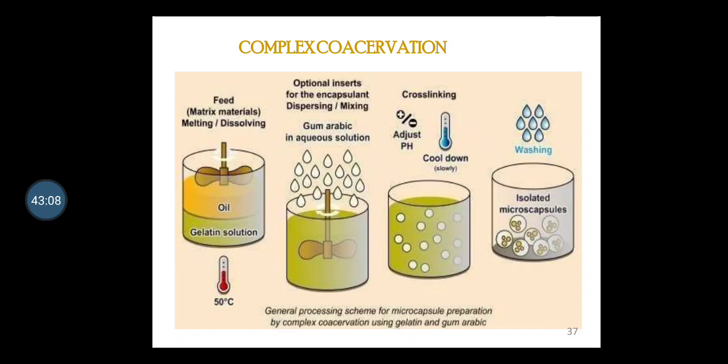The core material such as an oily phase is dispersed in an aqueous solution of the two polymers. A change is made in the aqueous phase, that is pH, to induce the formation of a polymer rich phase that becomes the wall material. The coacervates are usually stabilized by means of thermal treatment, cross linking or desolvation techniques. So this is all about the complex coacervation technique.